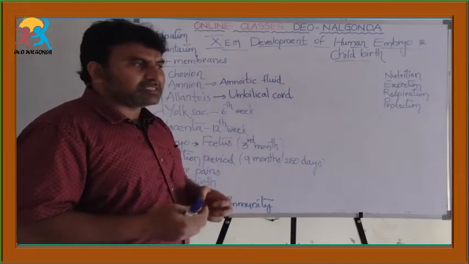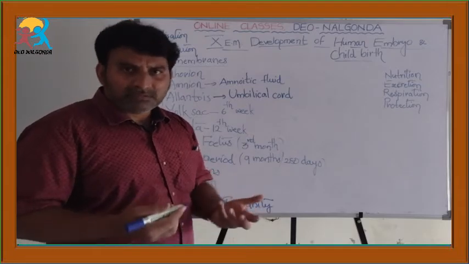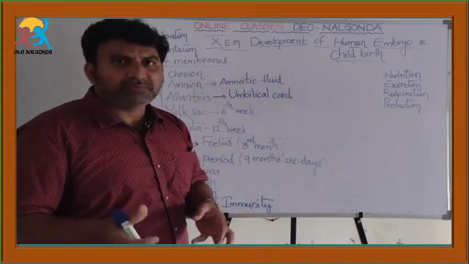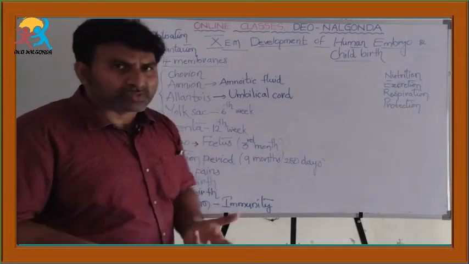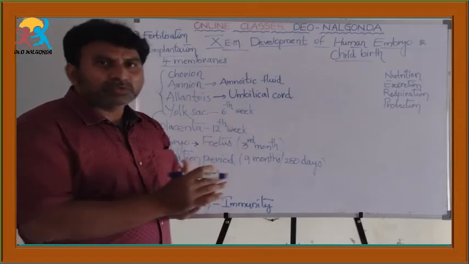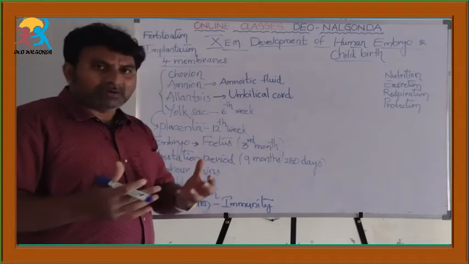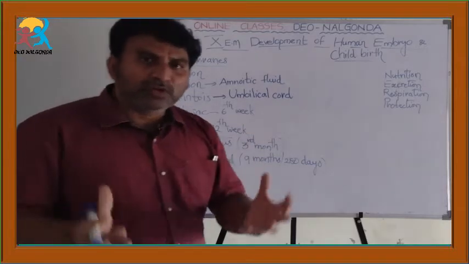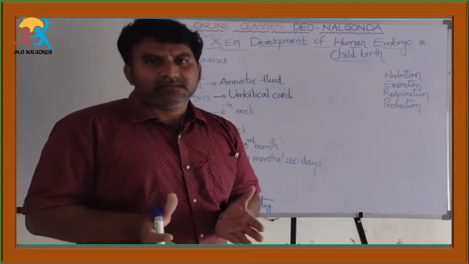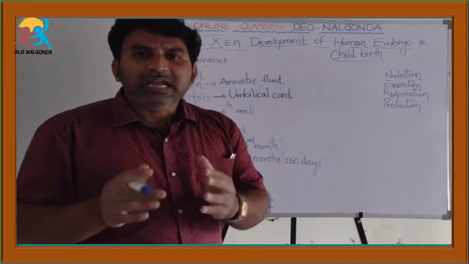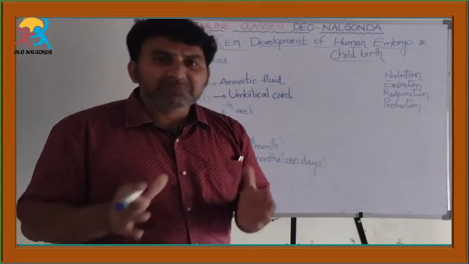So, you may be asked a question, what is the gestation period in human beings? You have to answer simply that the gestation period is 280 days or simply 9 months. So, when the embryo fully grows, it is ready to enter into this world. When the embryo is fully grown, the walls of the uterus, you know very well that uterus is a highly muscular structure. It is made of muscles.